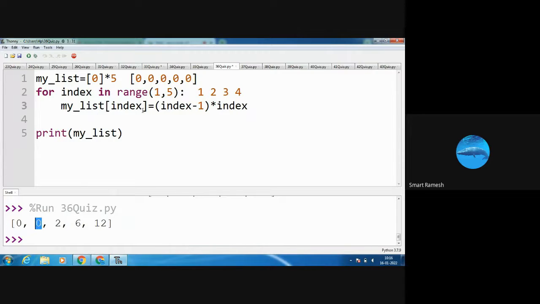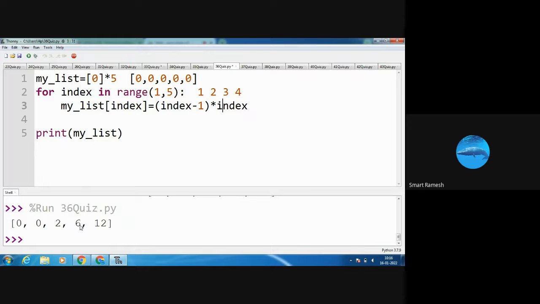Okay. Next time again it goes to the for loop. This time what is the index value? Index is 2. So my list of 2 equal to 2 minus 1, 1. 1 into 2, 2. So 2 is stored in my list of 2. So see in the output screen. Next time, what is index value? Index is 3. So my list of 3 equal to 3 minus 1, 2. 2 into 3, 6. 6 is stored.